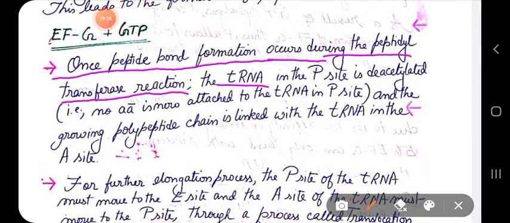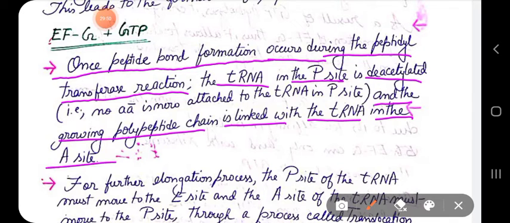the tRNA in the P site is deacetylated. That means the tRNA which was located in the P site has no amino acid attached with it, so it becomes uncharged now, and the growing polypeptide chain is linked with the tRNA in the A site. So now we have to move it. We have to move this uncharged tRNA which is located in the P site and the charged tRNA which is located in the A site, because we have to do the next round of elongation process.